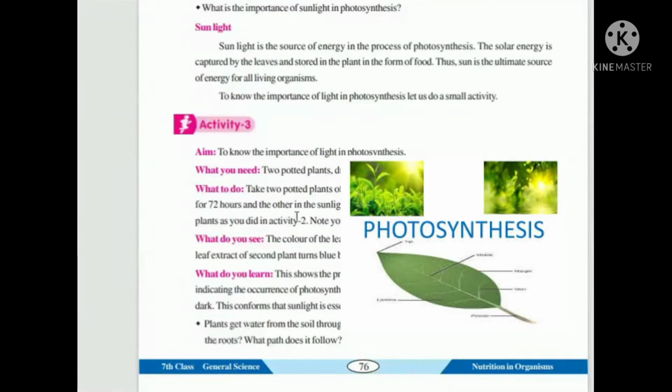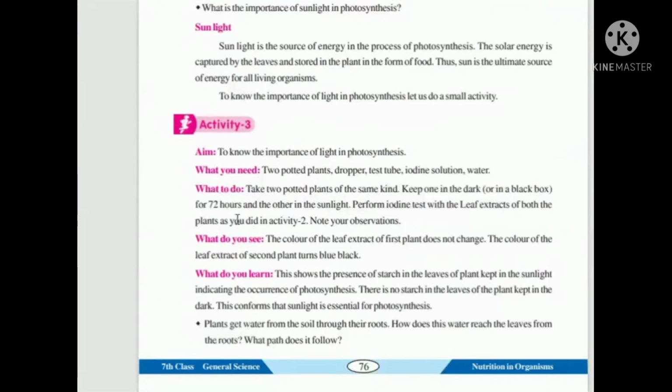To know the importance of photosynthesis, the presence of light is a must. So here we take a potted plant kept in the sunlight. Then we do the same experiment on another potted plant kept in a dark room.